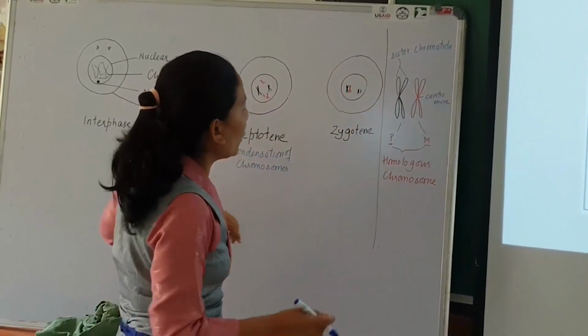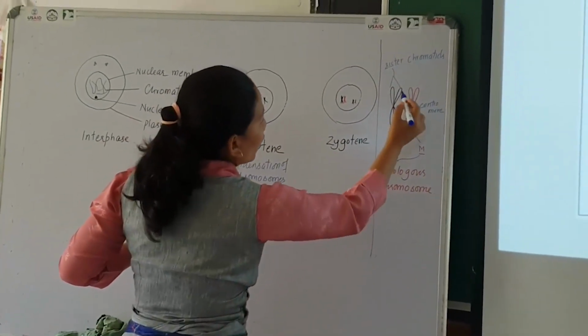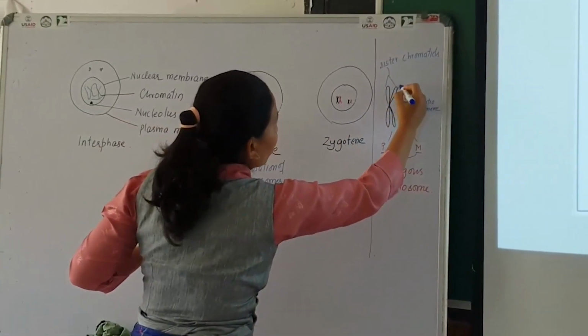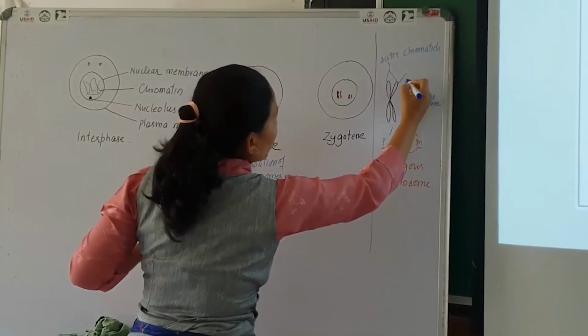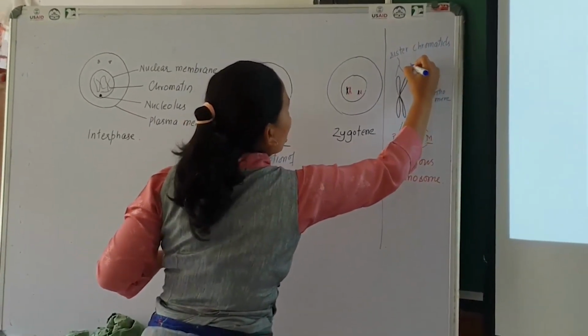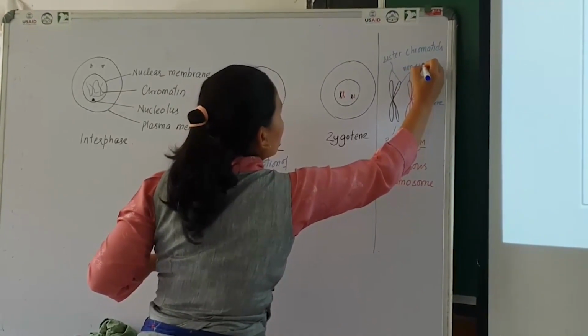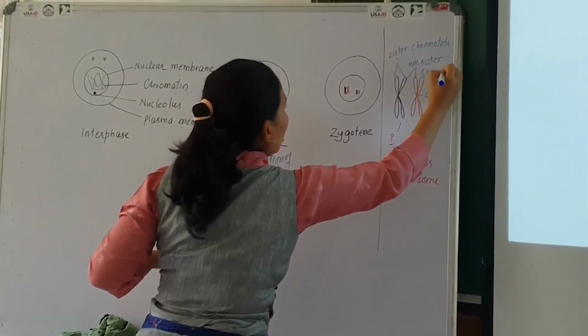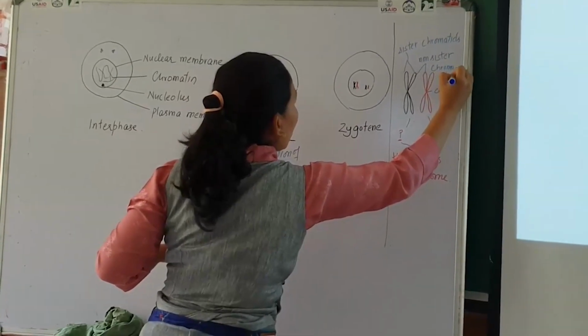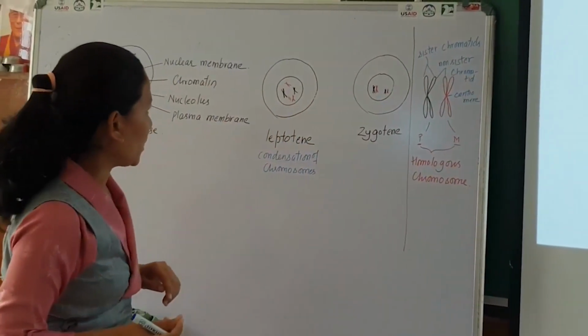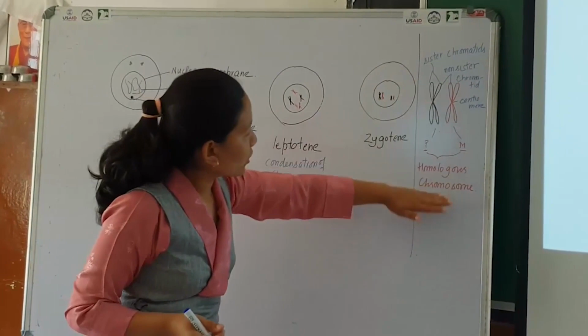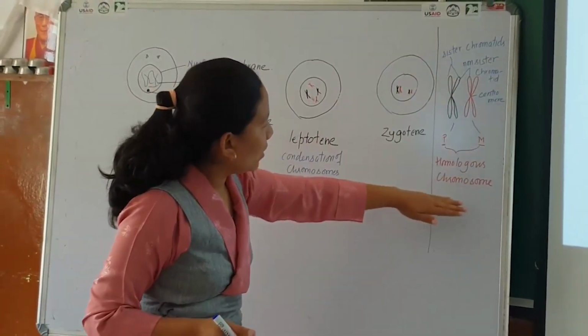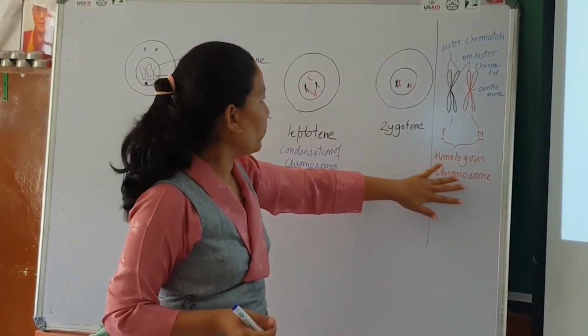The genes are the same here. Now, if you take one chromatid from here and another from its homologous chromosome, these are called non-sister chromatids. So this is the basic concept of homologous chromosomes.